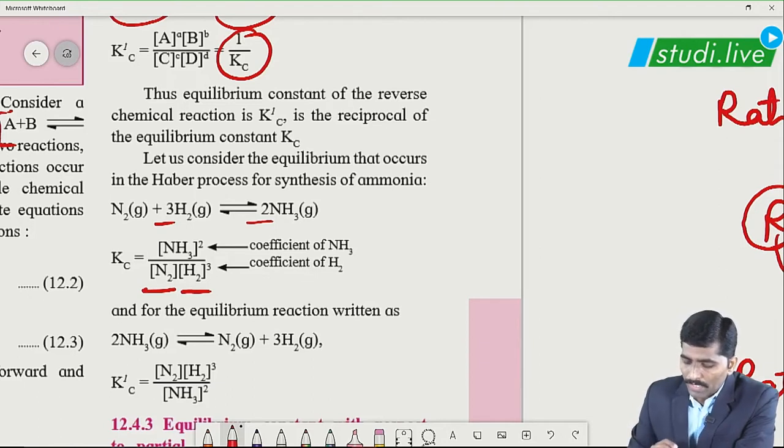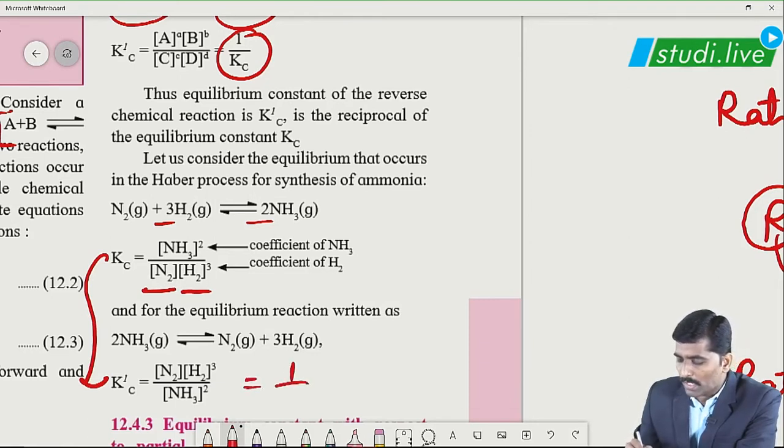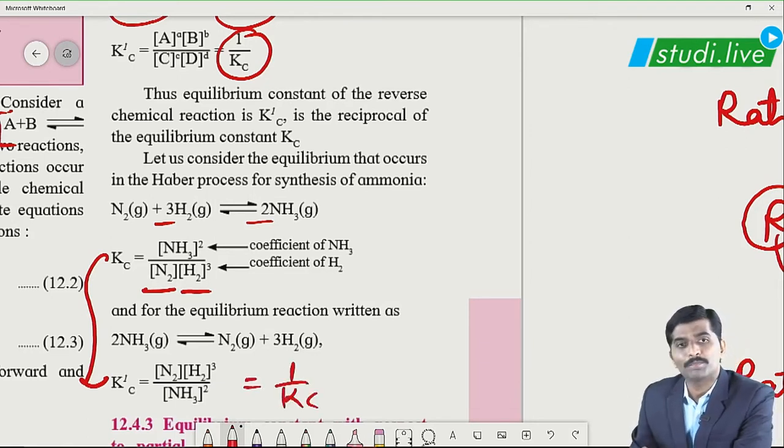On reversal of the reaction, the expression is also reversed. As you can see, the denominator has turned to the numerator. K dash C is nothing but the reciprocal of Kc, correct?